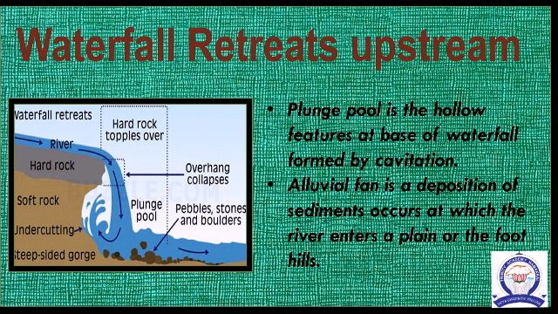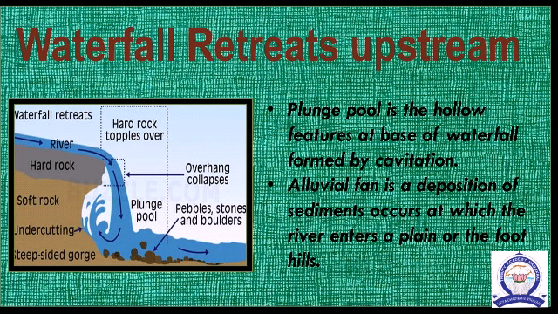The other waterfalls are Niagara Falls, located on the border between Canada and USA in North America, and Victoria Falls on the borders of Zambia and Zimbabwe in Africa. Plunge pool is a hole feature at the base of a waterfall formed by erosion.